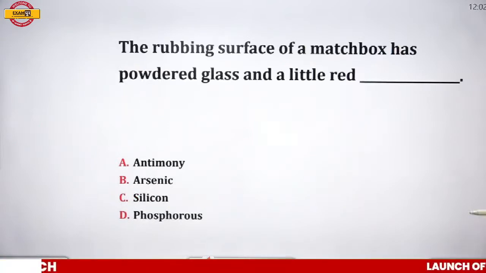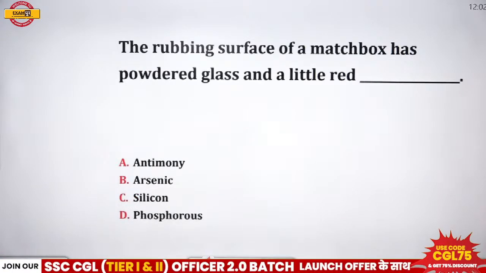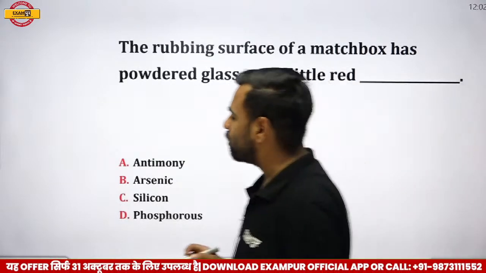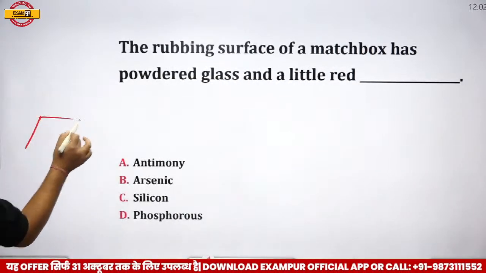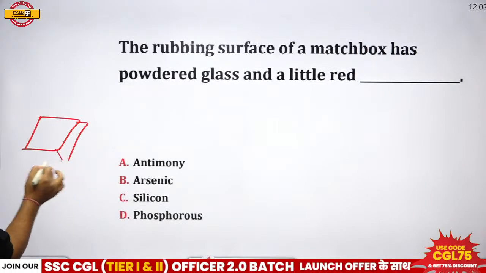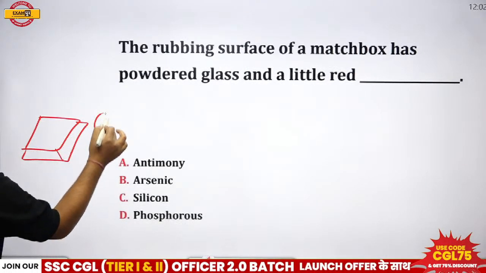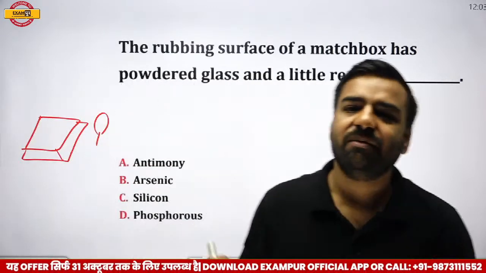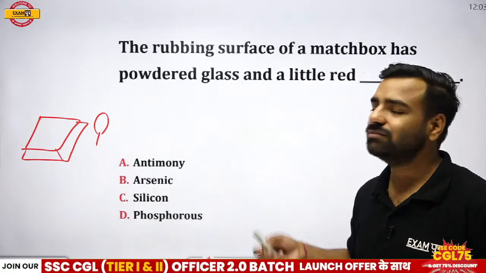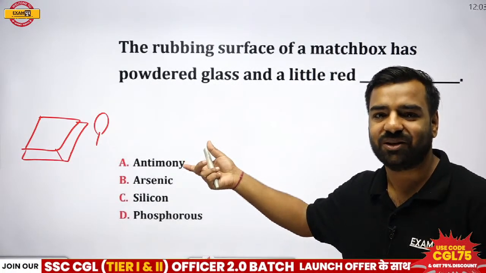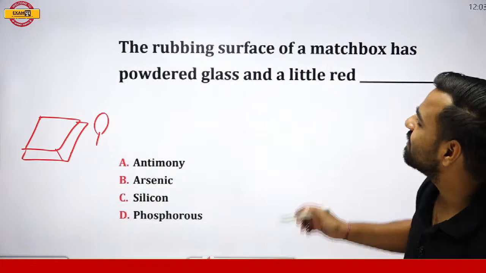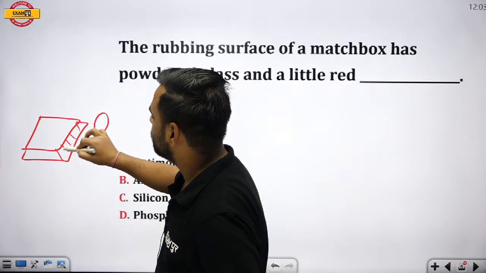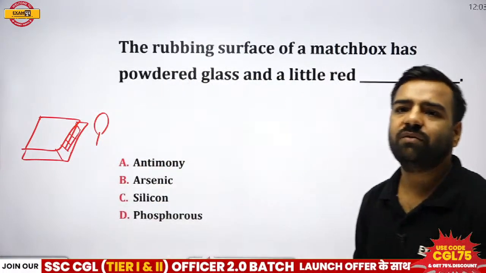Next question. The rubbing surface of a matchbox has a powdered glass and a little red dash. So now we are talking about a matchbox. If I talk about this matchbox, we have matches over there, right? The best example would be firecrackers. You are able to burn those crackers, or use those fireworks, because of this matchbox only, right? So my question is, the rubbing surface of the matchbox is made up of what? So here we have an answer.